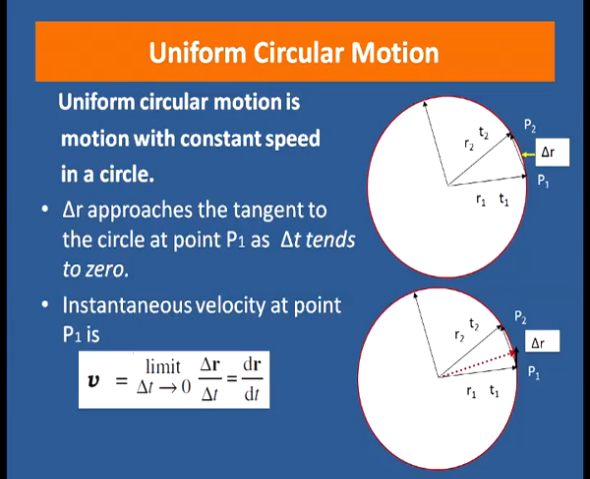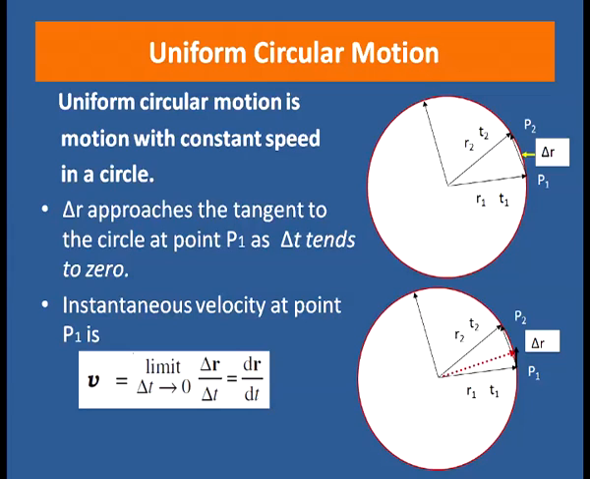That means, when the time interval is very small, the displacement vector is also very small and tends to be the tangent to the circle at the point P1. As you can see in the second figure, the position vector after small time interval delta T is given by the red dotted line and the displacement vector delta R is given by the black arrow, which is the tangent to the circle at point P1.